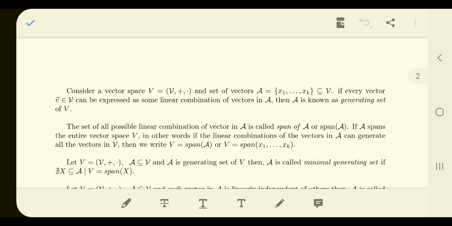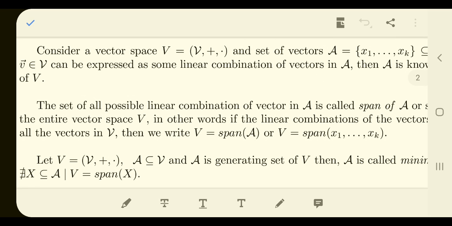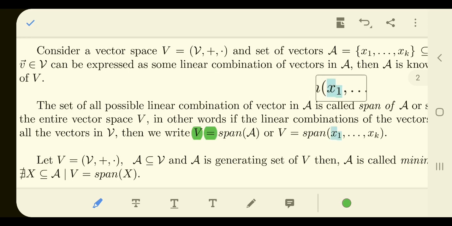For example, if you can generate all possible vectors in this vector space V with the help of the vectors x1, x2, up to xk in A, then V is the span of A. So we write V is equal to span of x1 up to xk.